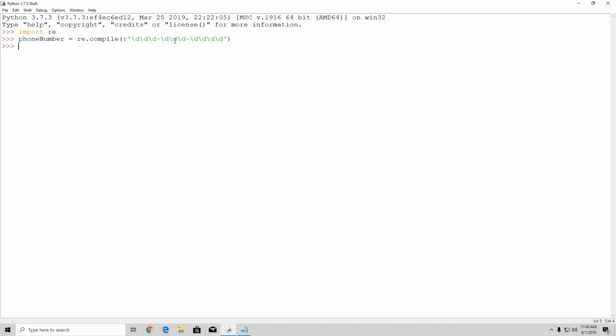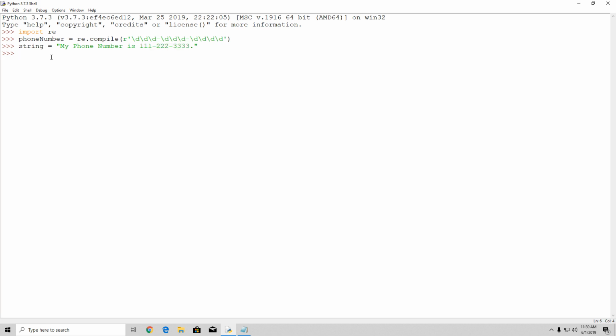If you just click enter here, you will see there is no error, and all we have to do right now is make our own string that is going to contain this phone number. So for example, let's say string equals, and let's define it like this: my phone number is 111-222-3333, and then a dot at the end. So this is our string, and we are going to try to find this phone number with this pattern.